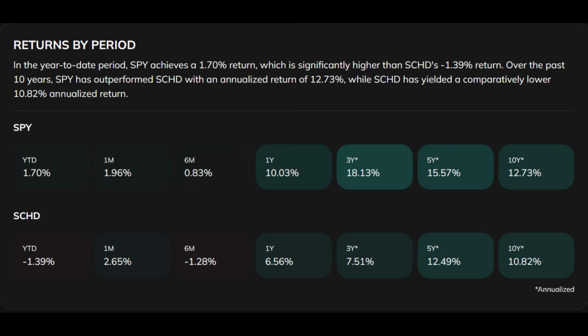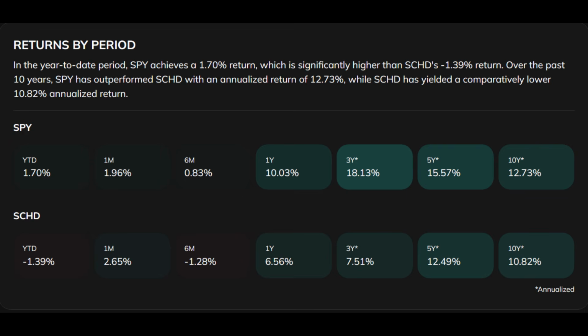The S&P 500, on the other hand, includes the largest 500 publicly traded companies in the US and has a much higher exposure to fast-growing sectors like technology. Over the past decade, tech giants like Apple, Microsoft, Nvidia, and Amazon have driven a significant portion of the S&P 500 gains. Since many of these companies either don't pay a dividend or don't meet SCHD's strict quality screens, they are excluded from the SCHD portfolio or given minimal weight. As a result, SCHD misses out on a lot of the growth that has propelled the broader market higher.